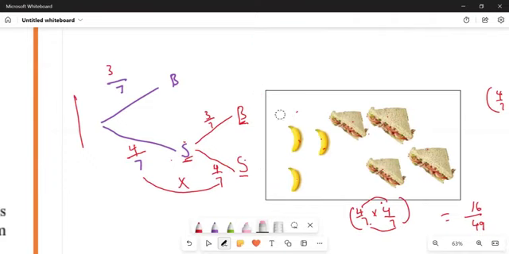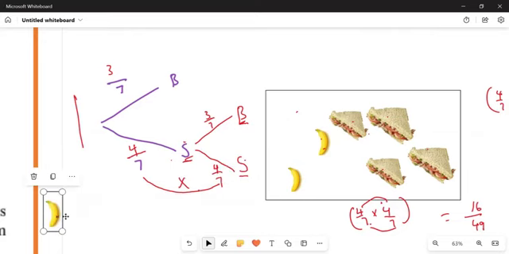When I choose for the first time, what if I didn't start by choosing a sandwich? If I didn't start by choosing a sandwich, it means I started by choosing what? I can't start with both of them. It's either I start with this one. If I didn't start with this one, it means I'm going to start with the other. So what if I started with a banana? Here, I have my banana. I chose it. Okay. So if I say I'm choosing a banana, I'm going in this branch.